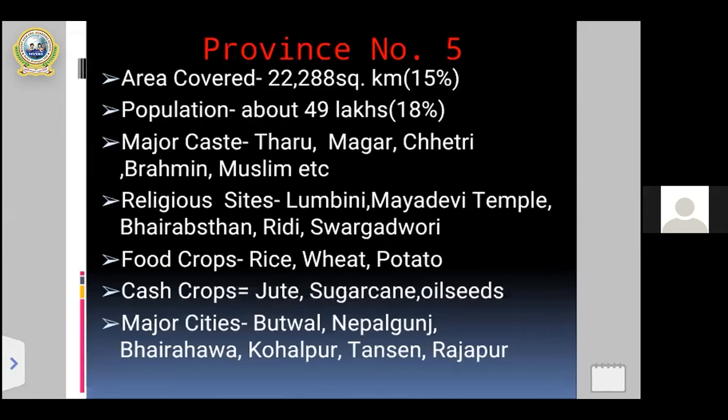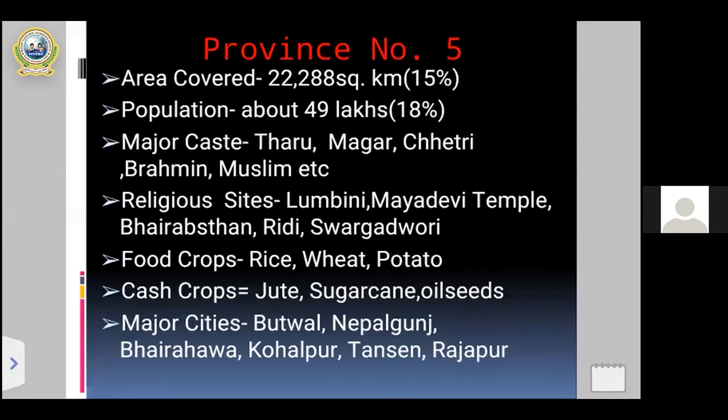So province number 5 occupies about 49 lakhs, 18 percent of the total population. That's the second point, population. That's the total number of people settled in province number 5.